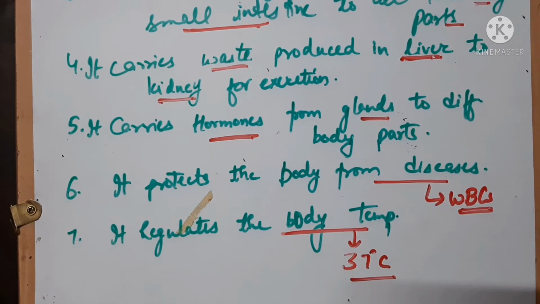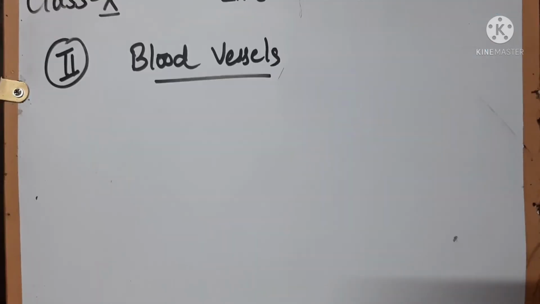Now let's start with the second component of the human circulatory system, that is blood vessels. I have already told you an analogy in which we compared the blood vessels with the roads on which the vehicle, that is blood, is traveling.